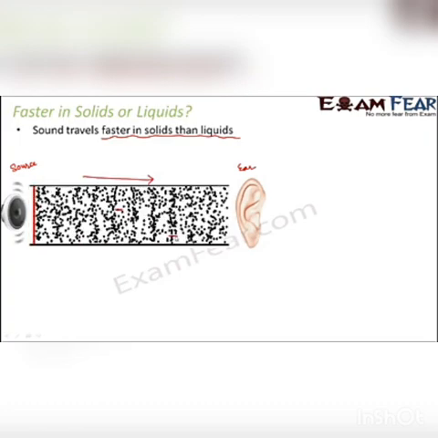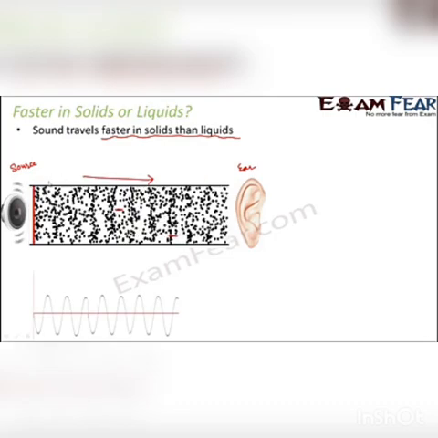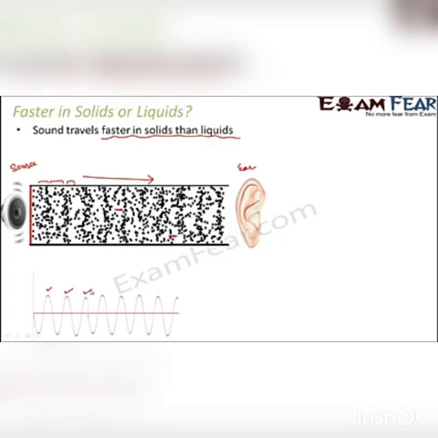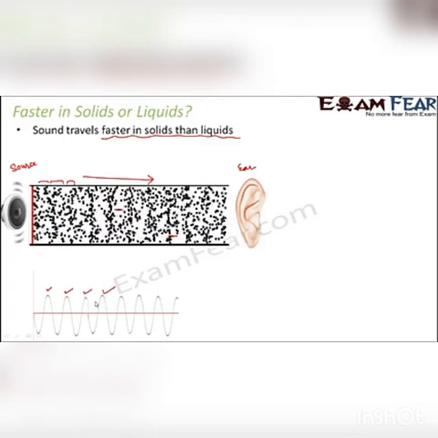Now, when I talk about solids and liquids, how do they differ? That's what we have to see. Looking at this, you will see that in certain regions it is quite dense, with too many particles. Again, in some regions there are fewer particles. Somewhere it is dense, somewhere it is less dense, right? These lines show the more dense areas where there are more particles. Based on that, if you plot a graph, you'll get crests and troughs, and that is how you define the wave nature of sound. We will not get into all those details. So I hope you understood how sound is propagating.